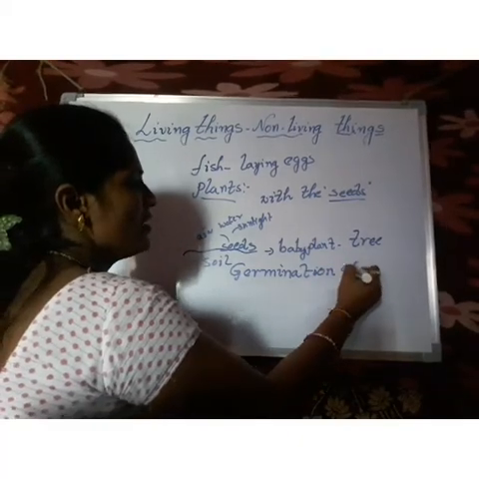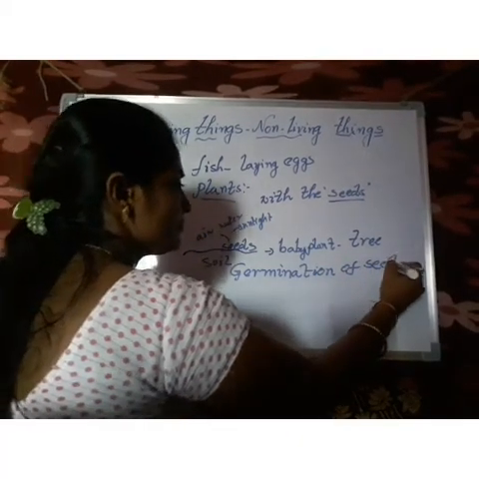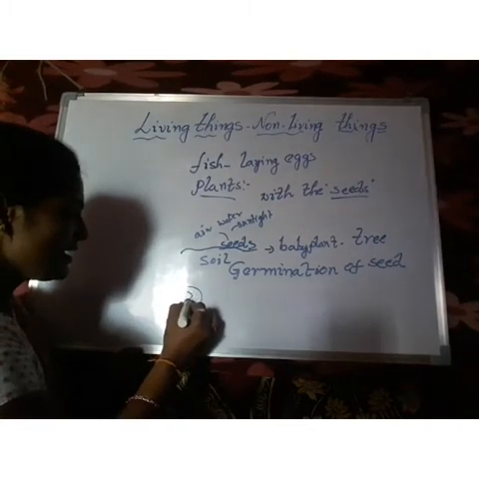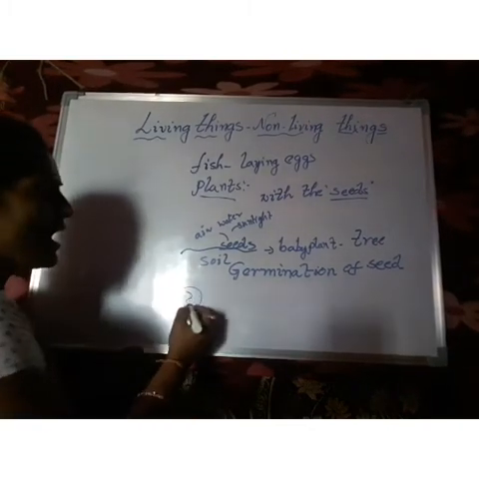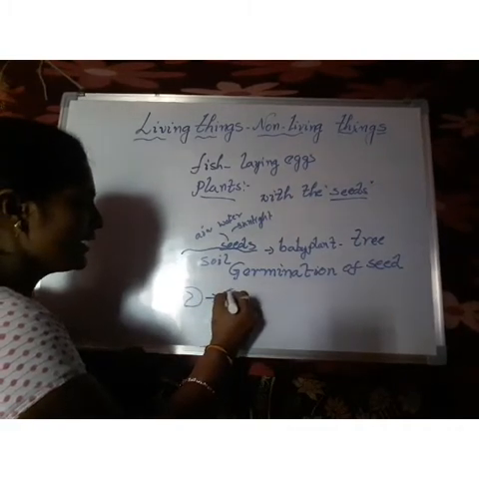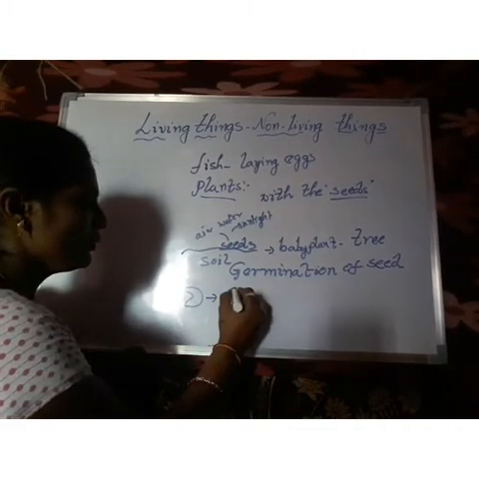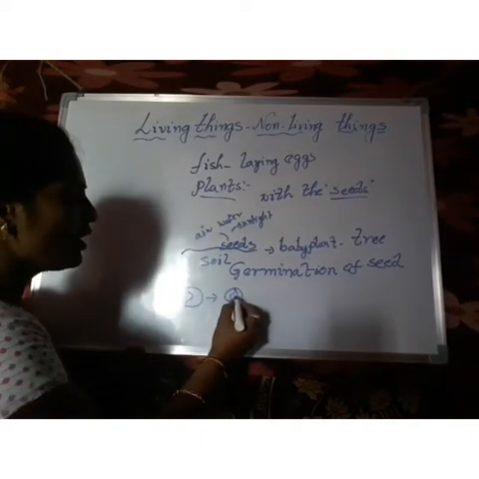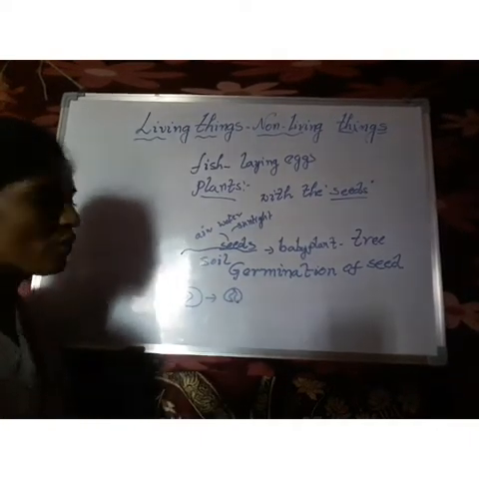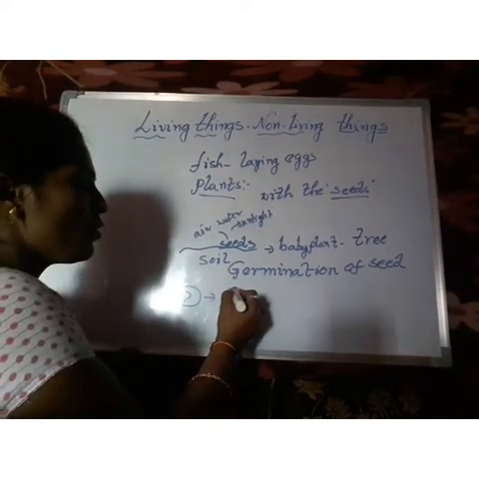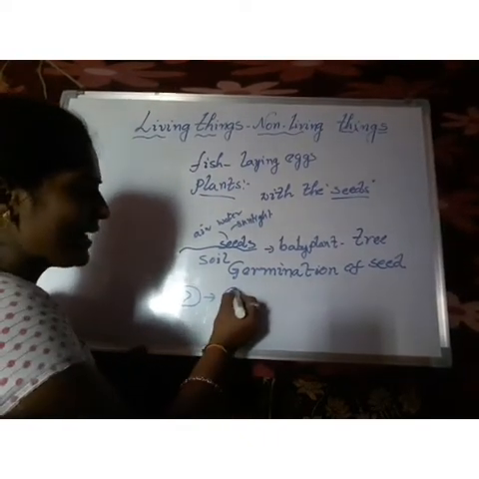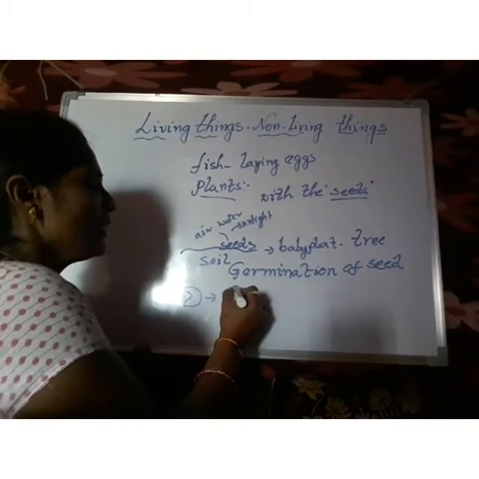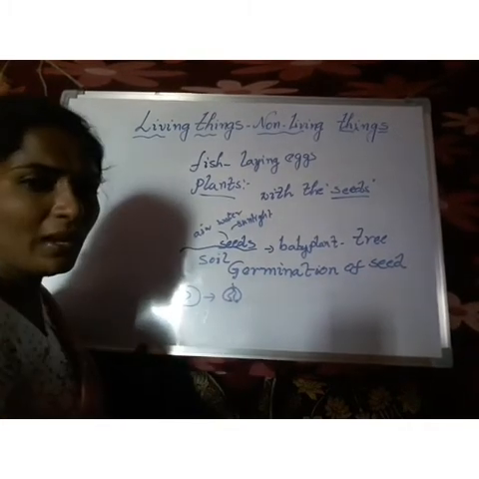Germination of seed. See for example, this is a seed. After that, this seed divides into two parts like this. We call them seed leaves or cotyledons. From this, one small white colored structure is attached to one side, and this gives a small baby plant.